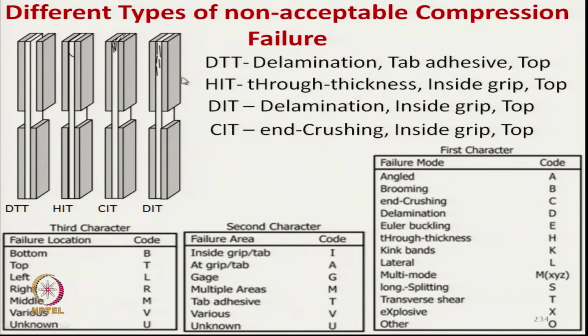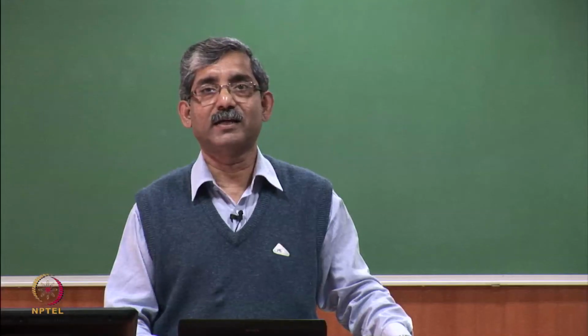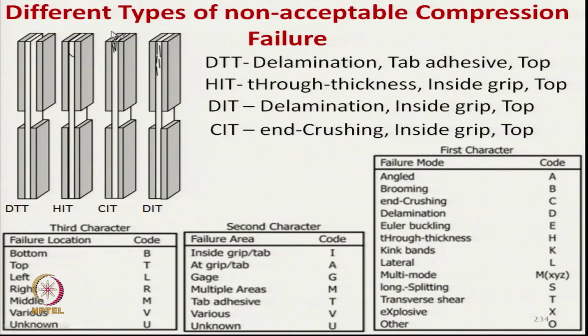Then HIT, inside grip: if the failure takes place inside the grip, that means there is no problem with the composite, it is a problem with the gripping. DIT is delamination inside grip. So, if the failure takes place inside the grip or due to the grip, we do not accept that failure.